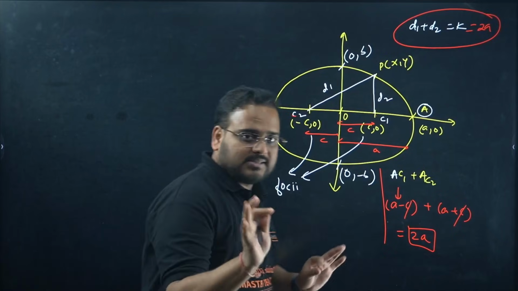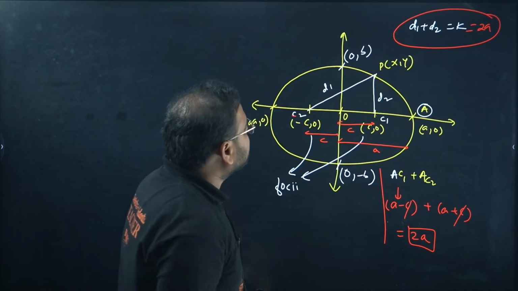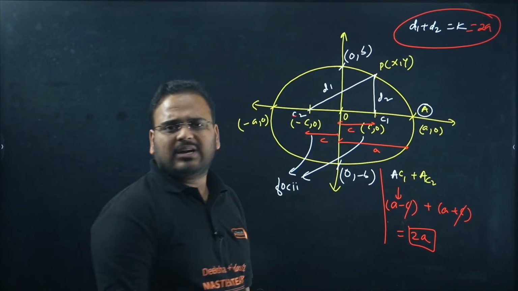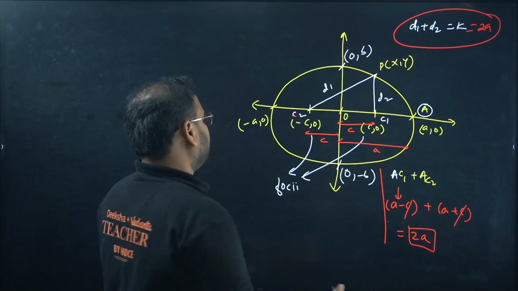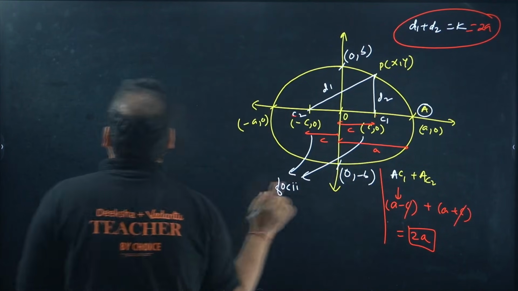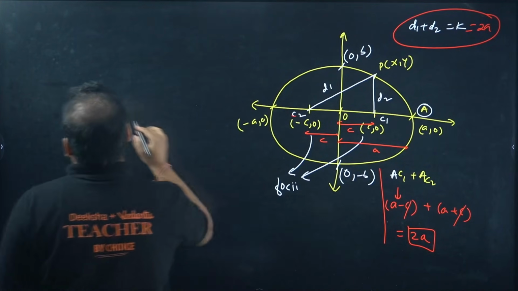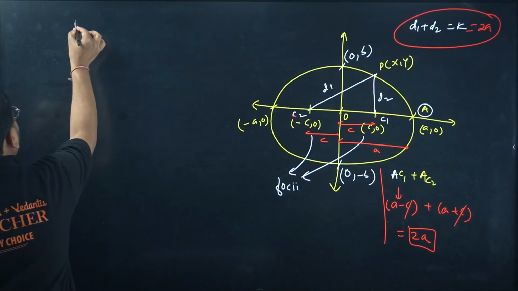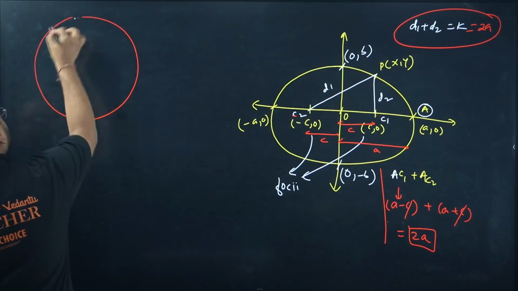Great, sir. Done. Tested. Next, what are they saying next? Find D1, D2. Can you find D1, D2? That we can do. Distance formula we can use. Let's do that. But before I go and do that, I want to add one more thing to all of your learning. Check this concept.